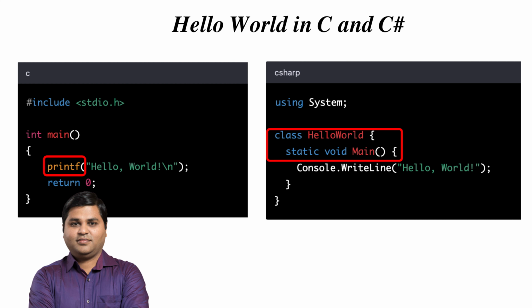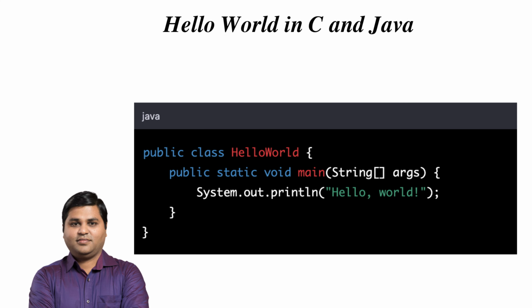In C#, we saw that the main method was inside a class because C# is an object-oriented language. Java is also an object-oriented language, so it also requires a class declaration. Here is an example of a Hello World program in Java. As you can see, the main method is inside the HelloWorld class, just like in the C# example. The syntax for printing the Hello World string is slightly different, but the concept is the same.